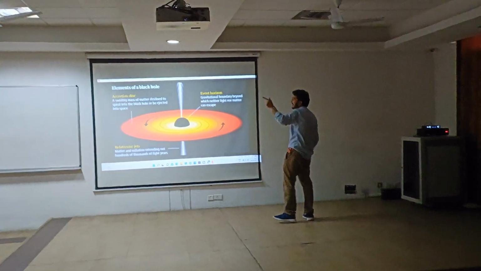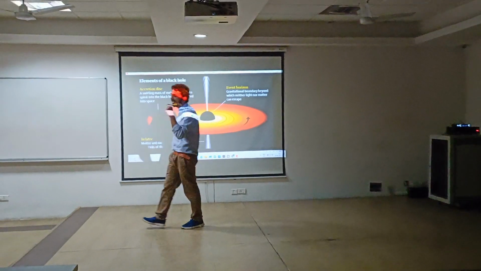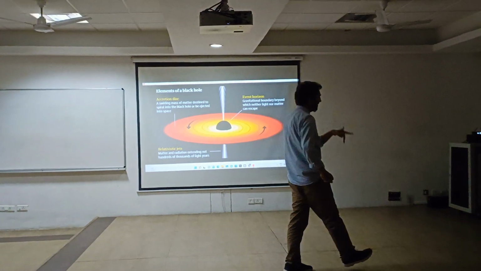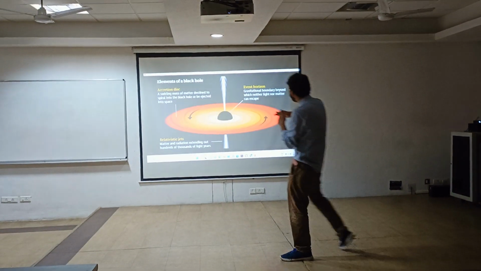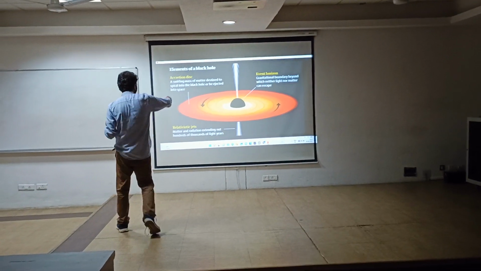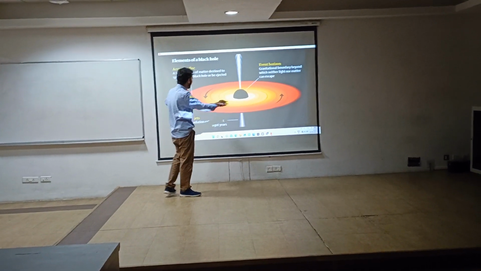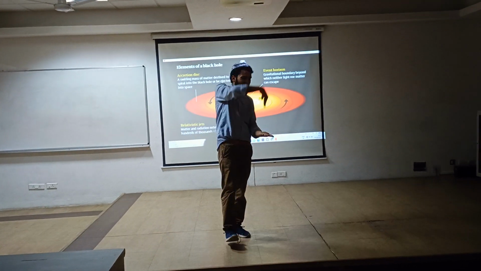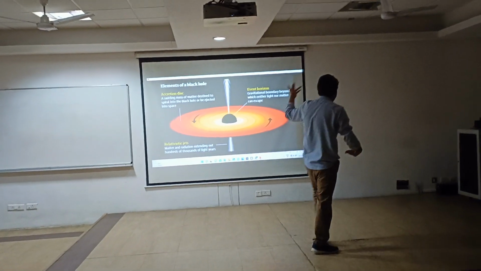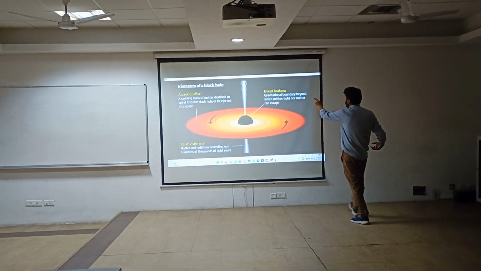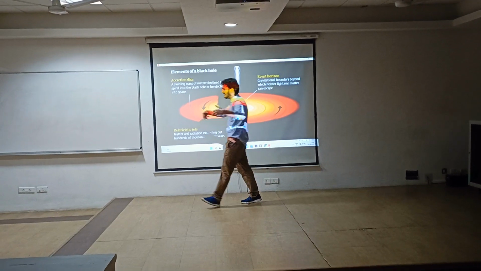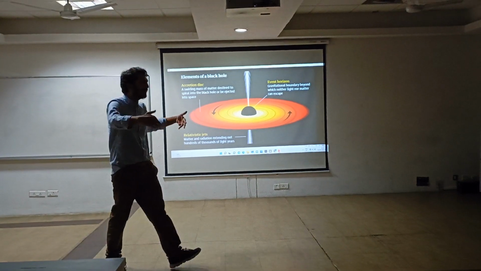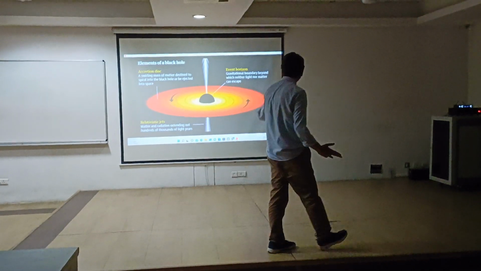Event horizon, like I told you, nothing can escape from the event horizon due to immense gravitational effects. And this is the accretion disk. The accretion disk is formed when elusive particles are thrown inside a black hole. Nothing can eject from a black hole once it enters the event horizon. If it enters the accretion disk, it can escape, but after entering the event horizon, nothing can escape. Relativistic jets are the particles which are ejected from the black hole during this process. The black hole eventually vaporizes in this process. Next slide.